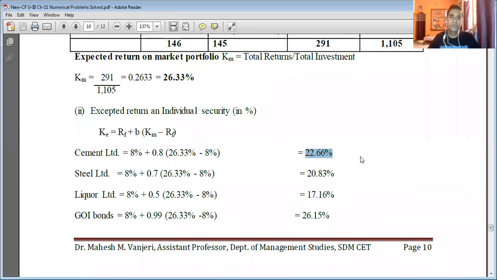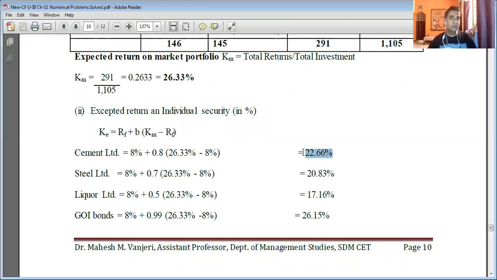Please pay attention. What we have found is the expected rate of return, the expected return on an individual security. In this case, we have calculated the return on equity shares of Cement Limited. So what does this 22.66% mean? It is the expected return on equity shares of Cement Limited. The investor or the firm which has invested in the equity share of Cement Limited is expecting a return of 22.6% on his or her investment.